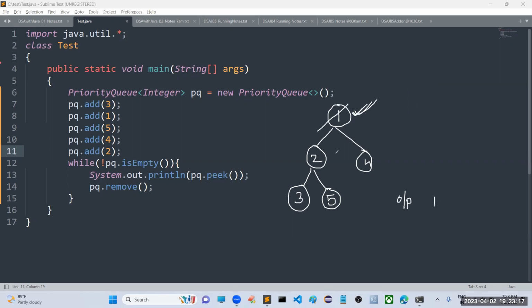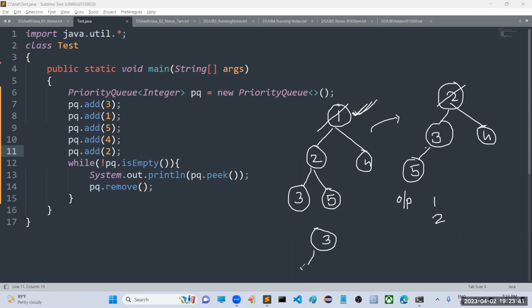After the deletion of 1, what do we have to do? We have to heapify this tree. Then only, sir, you are going to get the next processing value. Like this it will be there, sir. Next you have to pick this element, that means 2. Then remove this 2. Then only you will get a chance for the next one. So next we delete this, and only then do we get a chance for 4. Then we delete this, and only then will 5 get a chance. Like this it is going to work, sir.